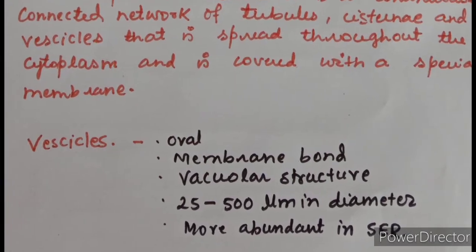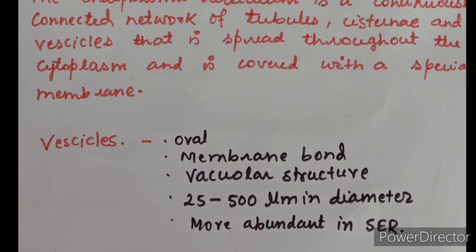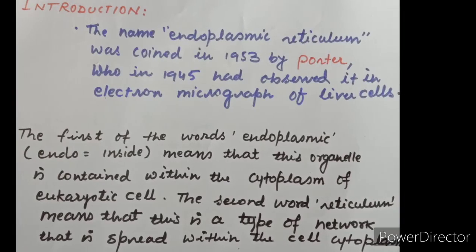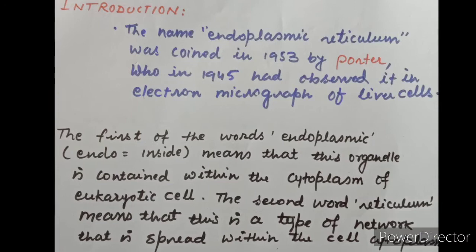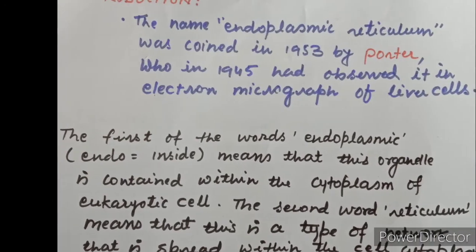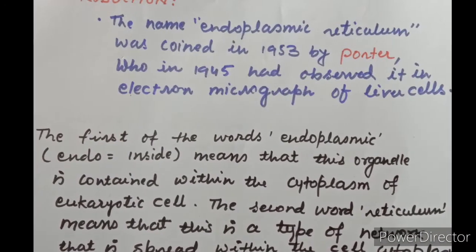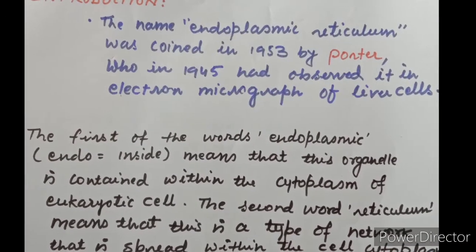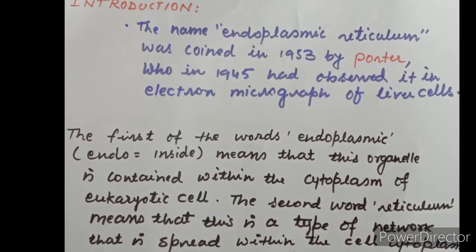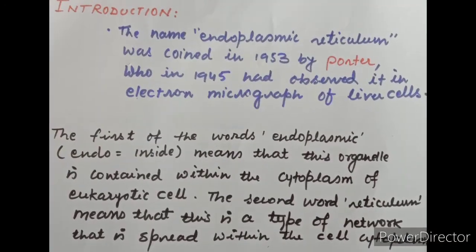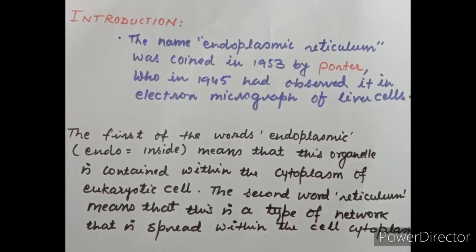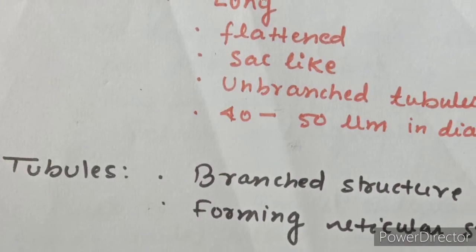The name endoplasmic reticulum was coined in 1953 by Porter, who in 1945 had observed it in electron micrographs of liver cells. Now, the first of the two words, endoplasmic: endo means inside, meaning that this organelle is contained within the cytoplasm of a eukaryotic cell.